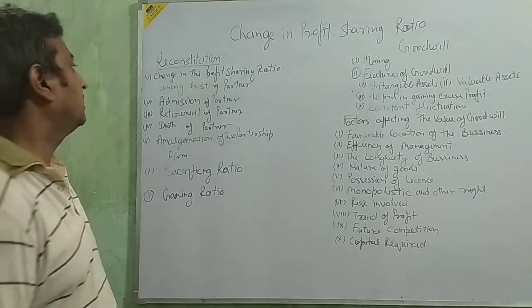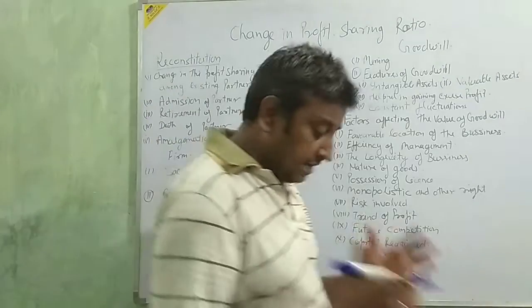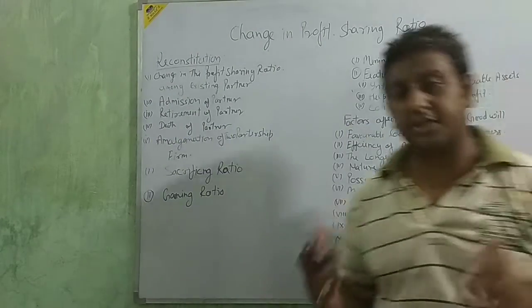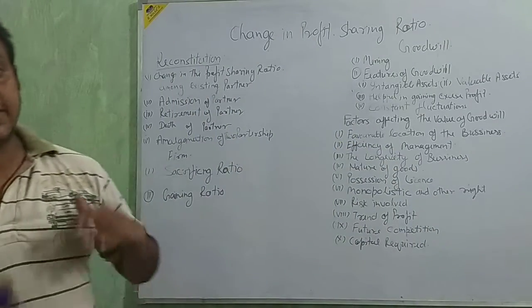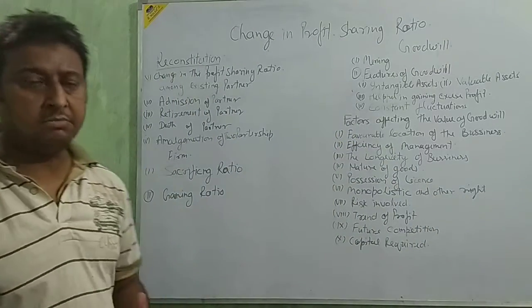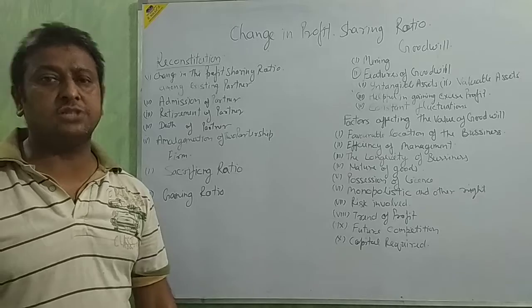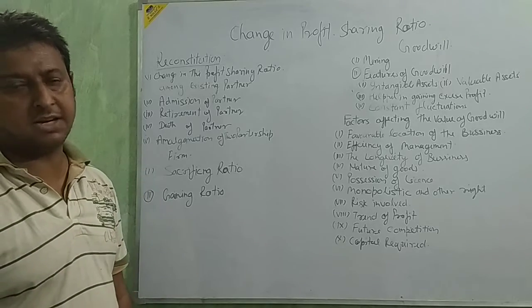First heading is reconstitution. When a partnership is reconstituted, it means changing its system again, and then a change in profit sharing ratio is needed.